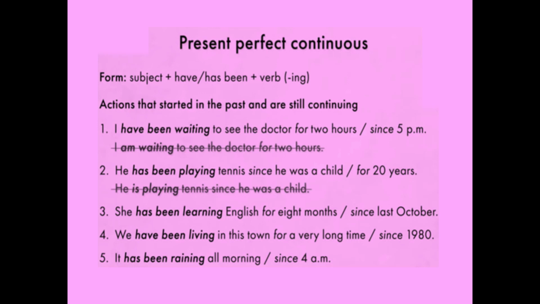Actions that started in the past and still continuing, those are said in the present perfect. I have been waiting to see the doctor for 2 hours. Or since 5 p.m. I am waiting, he say that. But then I am waiting to see the doctor for 2 hours. No, we can't say I am waiting. No, we should not say I have been waiting. You say that. I hope you got that. Why I said I made it and I strike off is that the action started already in the past and still continuing now, we say in the present perfect continuous.